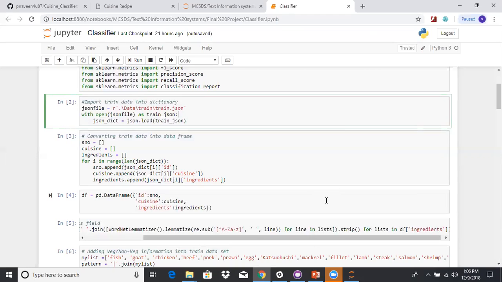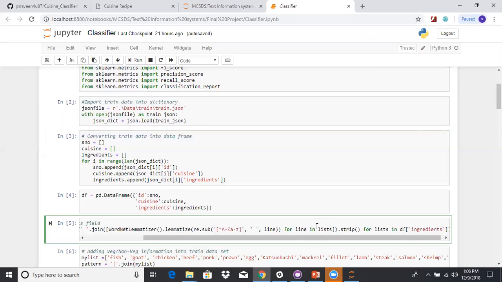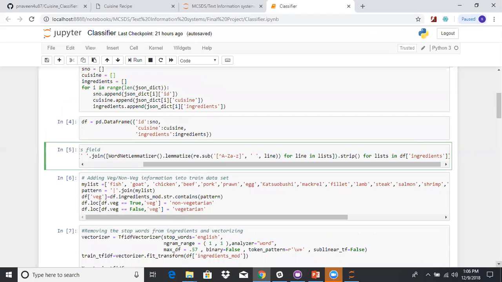The better way to approach this problem is first to cleanse the data and then use it to train our model. So we used the WordNet lemmatizer function and regular expressions to cleanse the data. That's what we have done in step 5. This step will remove all the special characters and parentheses I mentioned, and once the data is ready, we can use it to train the model.